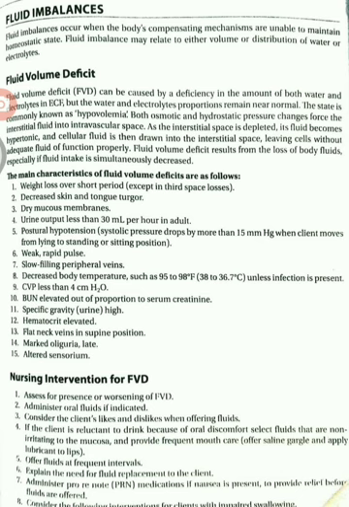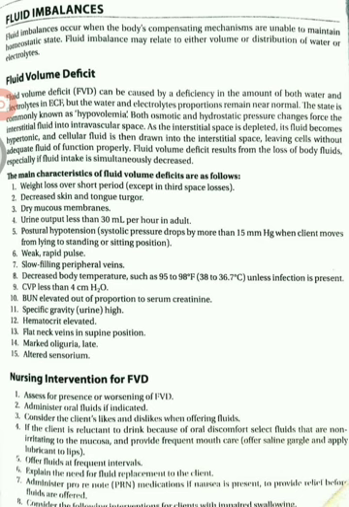A rapid pulse, that means the heart rate increases, is tachycardia, and when the heart rate decreases, it is bradycardia. Then slow filling of peripheral veins and decreased body temperature. Normal body temperature is 98.6 degrees Fahrenheit, or 37 degrees centigrade, unless infection is present.